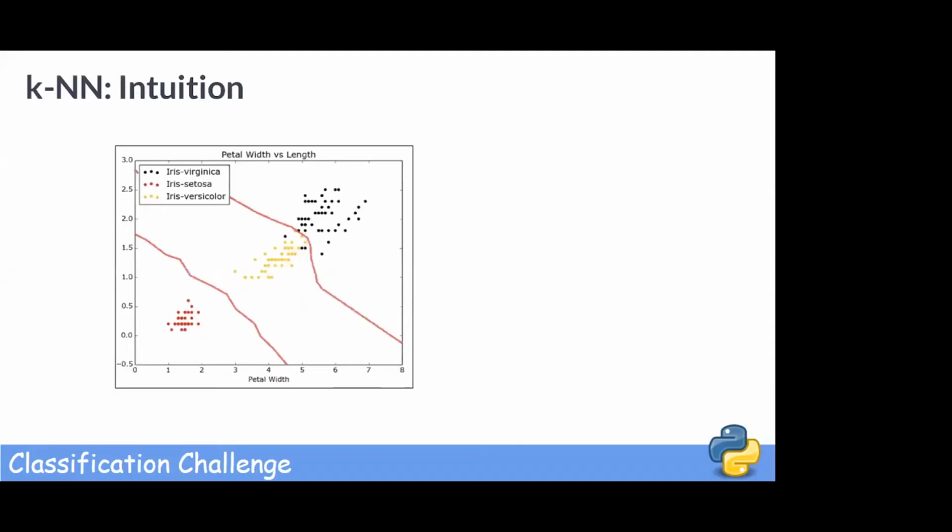What the KNN algorithm essentially does is create a set of decision boundaries, and we visualize the 2D case here. Any new data point on the left will be predicted as Setosa. Any new data point on the right will be predicted as Virginica, and any new data point in the middle will be predicted as Versicolor.